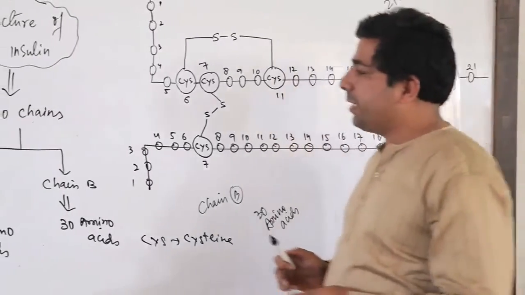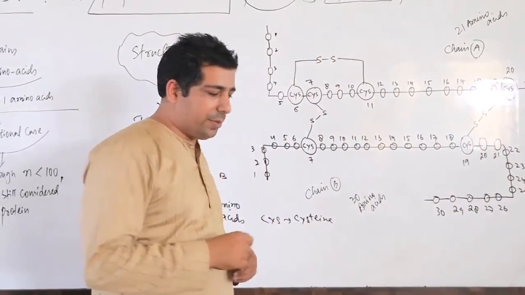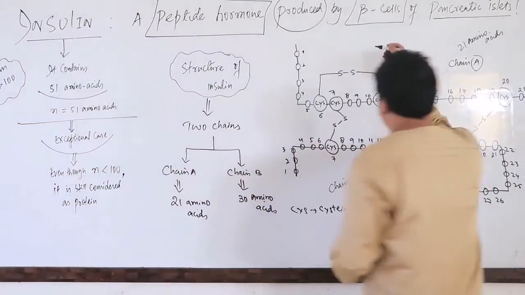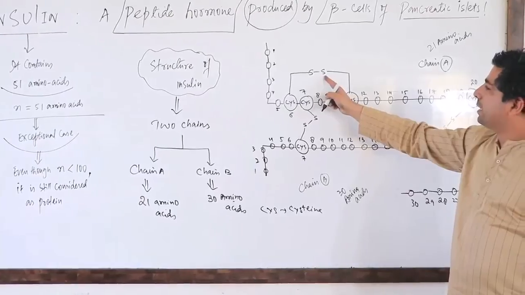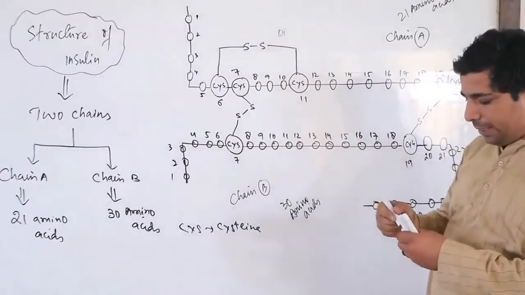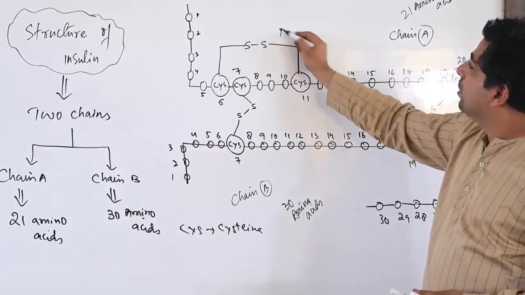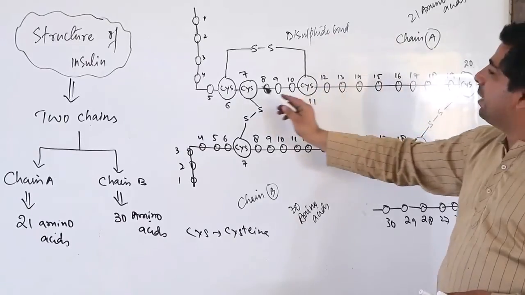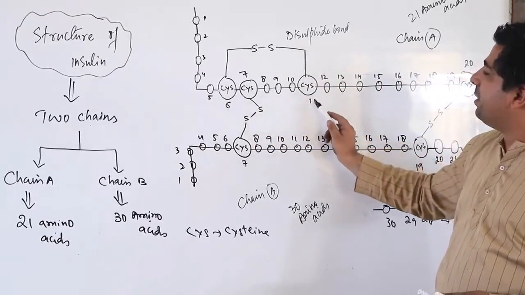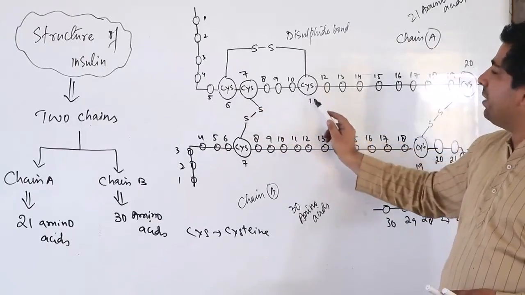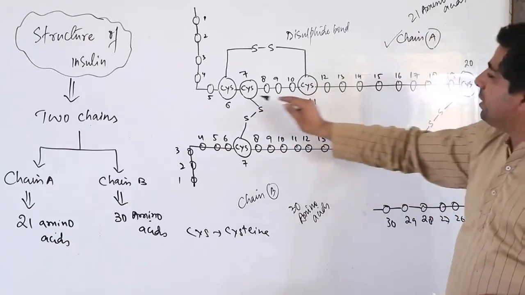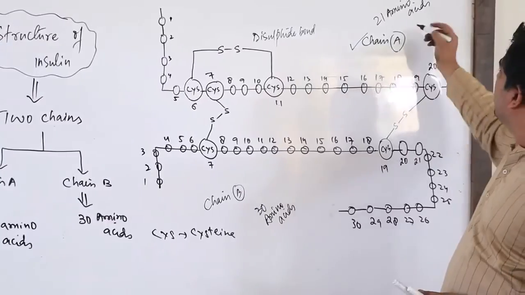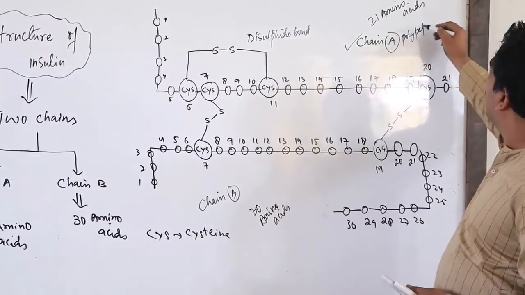Now you will find that 3 disulfide bonds are there. If we consider them, have a look here please. This is basically the SS bond called a disulfide bond. But you know that this disulfide bond is between the 6th and 11th amino acid of chain A. So this disulfide bond is present within the same polypeptide chain. This chain A is nothing but your polypeptide chain.